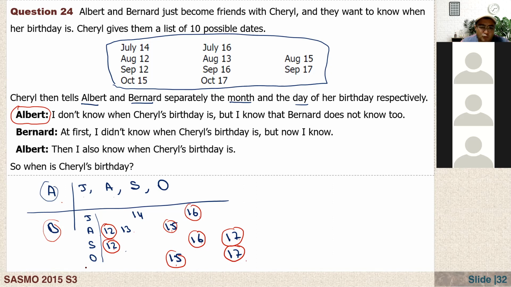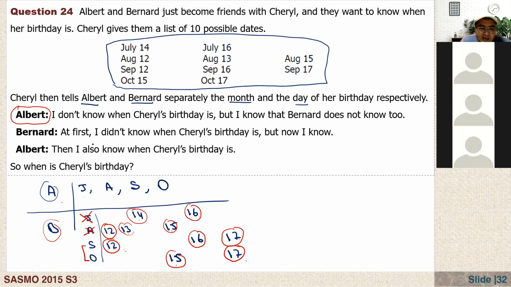So that means that one thing is, if he says that the birthday was the 14th, he would know his birthday, right? It will be in July because we have only one 14. So that means that the birthday is not in July. And if he says 13, also we have only one 13. At that time also this B could know the birth date, right? And again, actually, this cannot be the answer. All right. Now we have only two possible months. So that means that Bernard was told one of these dates, either 12 and 16, 17, maybe 15, 17.